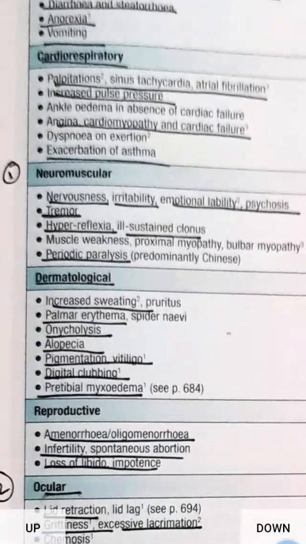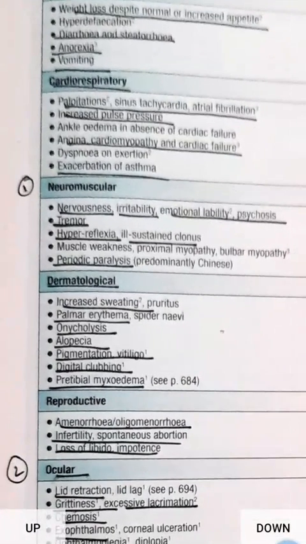Then cardiorespiratory features. First, goiter can be diffuse or nodular. In case of Graves' disease we can hear a bruit. GIT features are weight loss despite increased appetite. Hyperdefecation is an important feature of hyperthyroidism. Then diarrhea, steatorrhea; anorexia is seen in elderly people, and vomiting. Cardiopulmonary features are palpitation. This is a very important general feature. Then atrial fibrillation, which is seen in elderly people. Anorexia is also seen in elderly people.